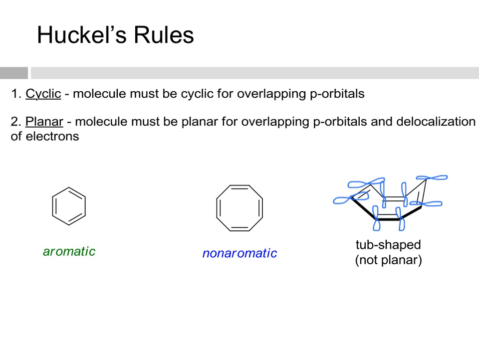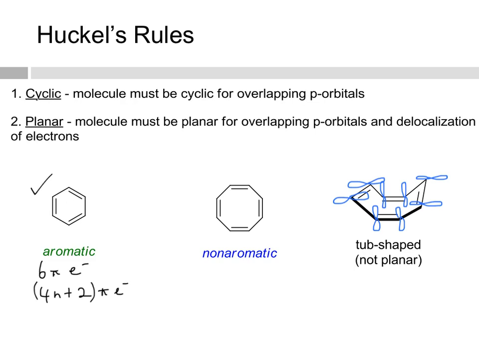When we talked about stability, we said that aromatic compounds were the most stable, they were unusually stable, and anti-aromatic compounds were unusually unstable. Now, if we look at benzene, it follows all Hückel's rules. So it is cyclic, planar, it is completely conjugated, and it has 6 pi electrons, which follows the 4n plus 2 pi electrons rule. So this is okay.